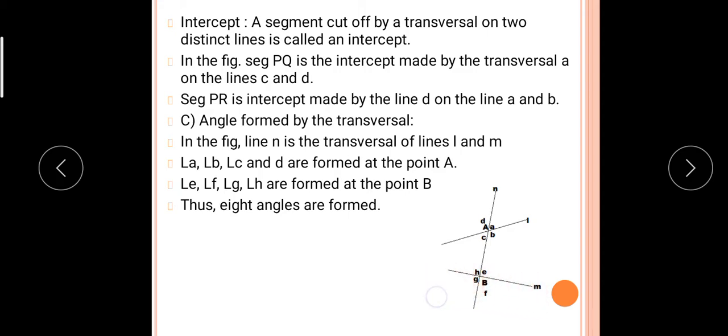So N intersects M at point B, and B is a point of intercept, and E, F, G, H are the angles formed by the transversal.